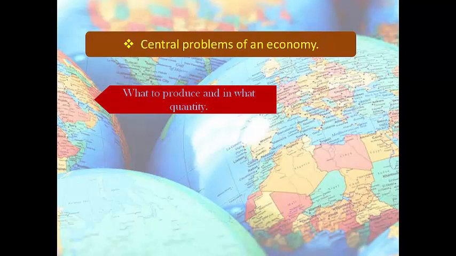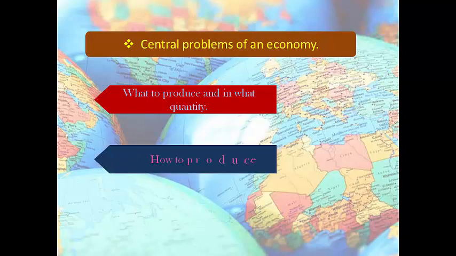An economy has to decide whether to produce more of consumer goods or to produce more of producer goods. So consumer goods means clothes, shoes, food items, etc. Producer goods are tools, machines, guns, etc. So depending on the consumption needs of the people, an economy has to decide what to produce and how much to produce.